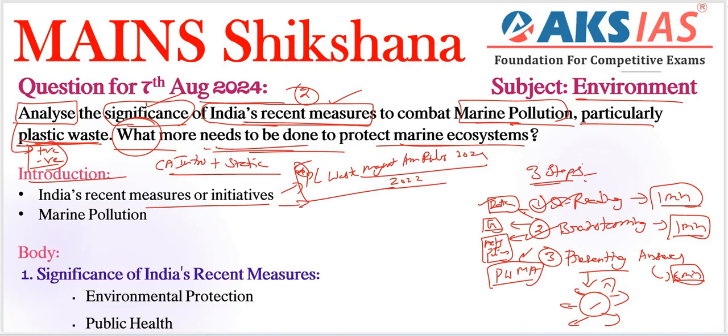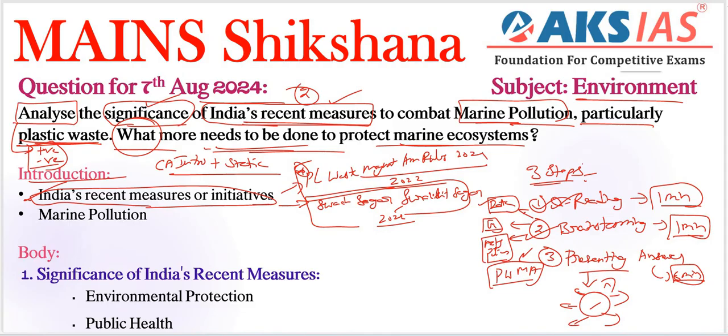Next, additionally we have our Swachh Sagar, Surakshit Sagar campaign, very important. The Swachh Sagar, Surakshit Sagar campaign launched in 2022 aims to clean up 75 beaches across India and reduce marine pollution, involving over 150,000 volunteers, etc. Very important, this initiative also. These 2 or 3 important initiatives need to be included in the introduction part, and other than that we need to include some background: what is marine pollution, what are the causes, etc. We can draw a flowchart here, in the right side corner.